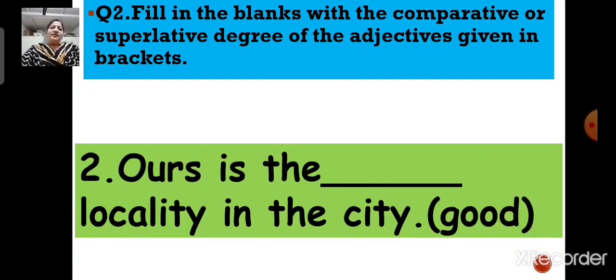Number 2. Ours is the dash locality in the city. Now here the adjective is good, right? Now here we are comparing our locality with many other localities in the city. So we will say that ours is the best locality in the city. So we will write the superlative degree of the word good. So the superlative degree of the word good is best. So the answer is ours is the best locality in the city.